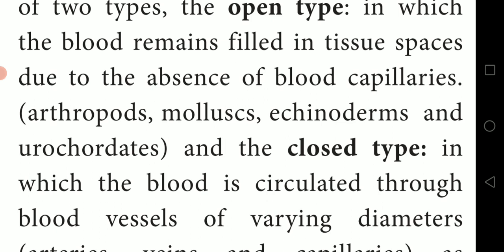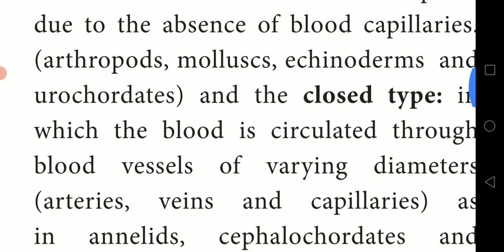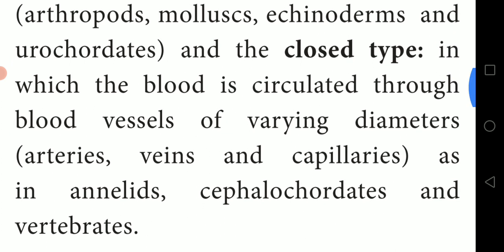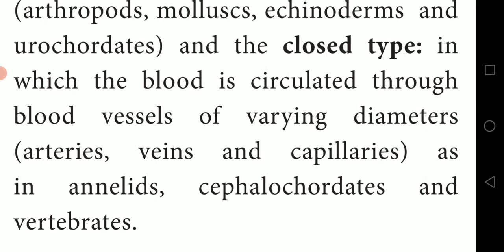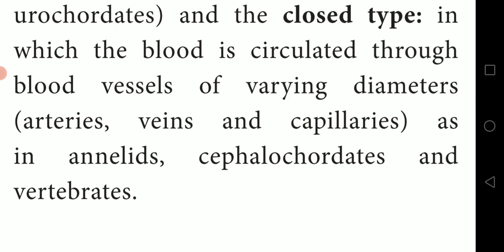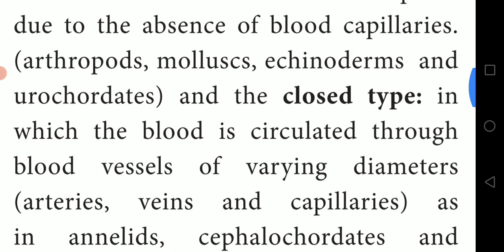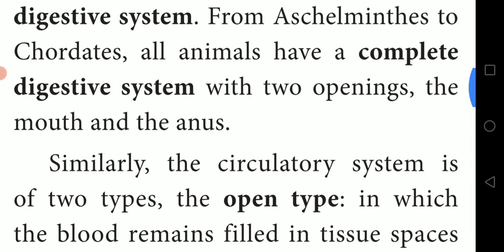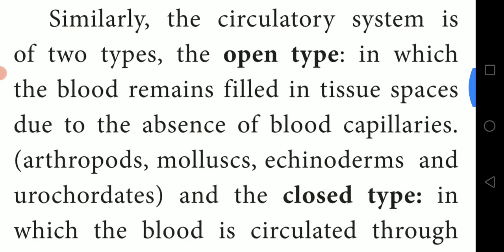Just underline this and mark it out. Differentiate between open type and closed type circulatory systems; they will ask you with examples. The next type is the closed type, in which blood is circulated through blood vessels of varying diameters, that is, arteries, veins, and capillaries, as in annelids, cephalochordates, and vertebrates. Just go through this important paragraph, and you also have to learn what an incomplete digestive system and a complete digestive system are.